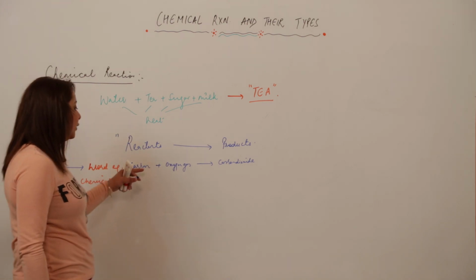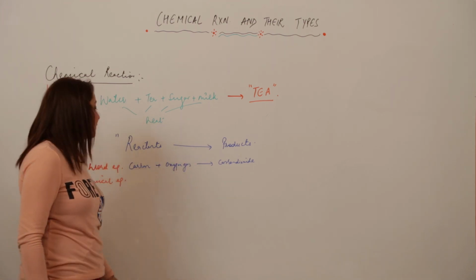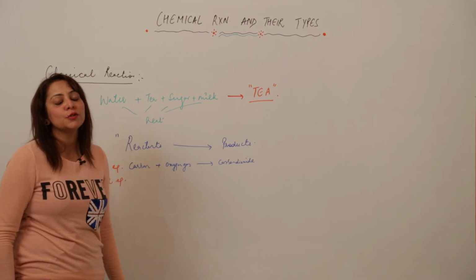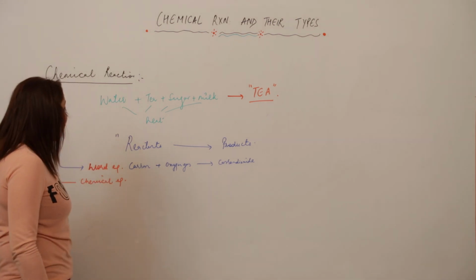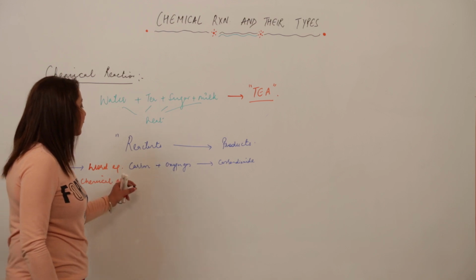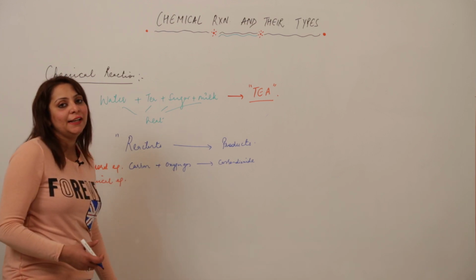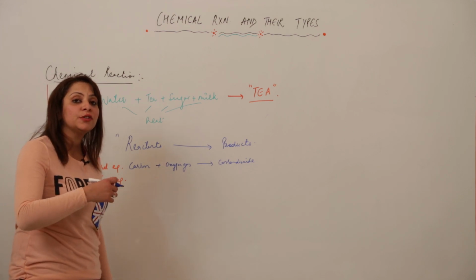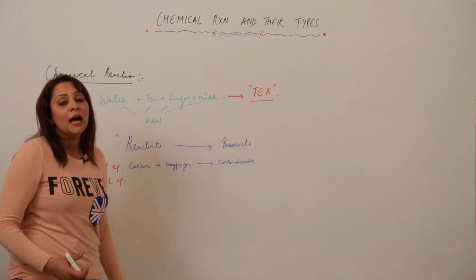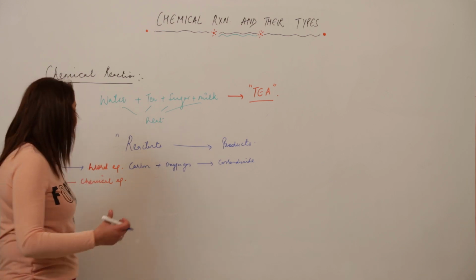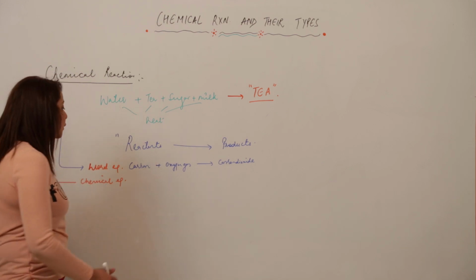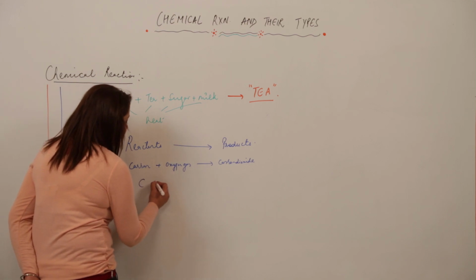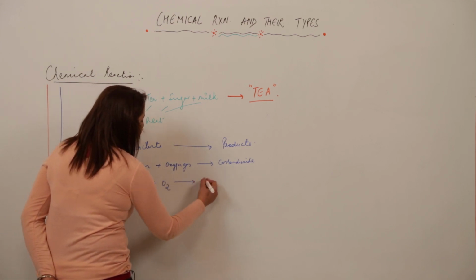When you write like this, it is the word equation method. But when I use symbols for the elements, specify the states, and reveal the whole information about the reactants and products, then we use the chemical equation method. I can write carbon as C, oxygen as O2, which gives CO2.